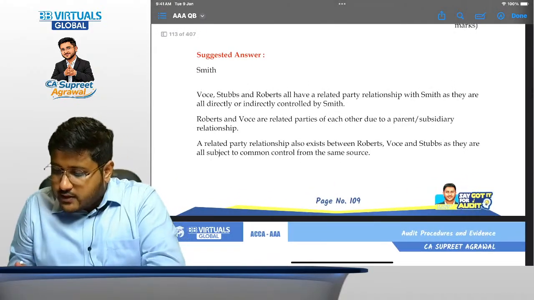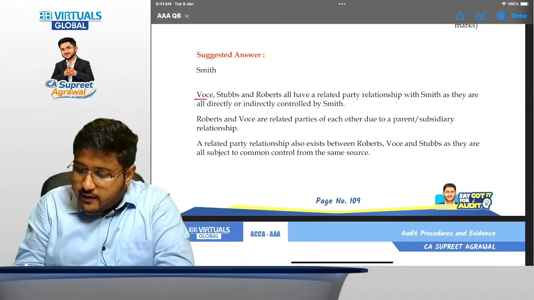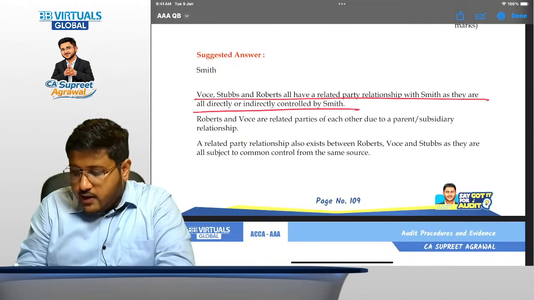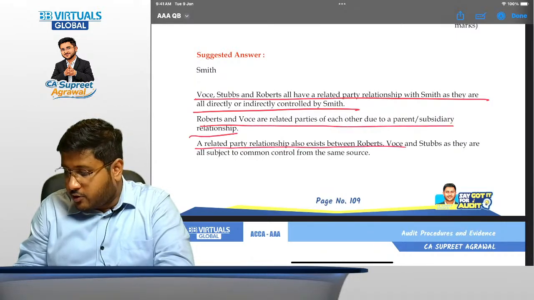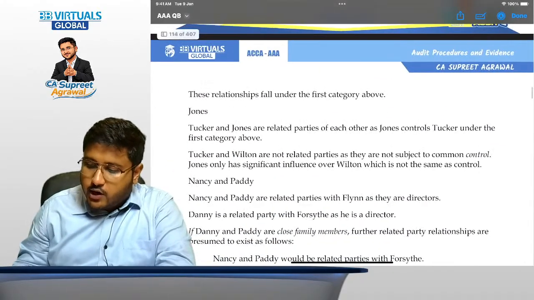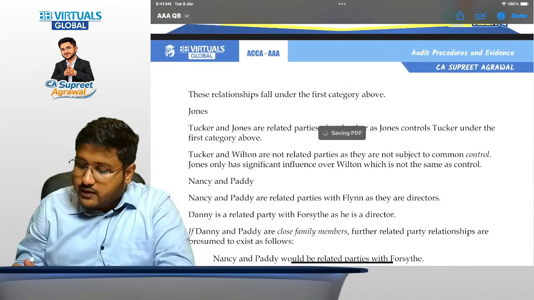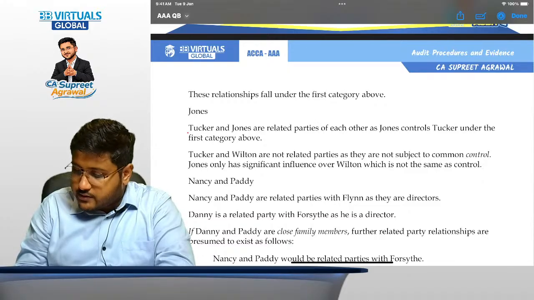Okay, so Woes, Stubbs, and Roberts all have a related party relationship with Smith, as they are all directly or indirectly controlled by Smith only. Roberts and Woes are related parties. We have discussed it. A related party relationship also exists between these three, as all are subject to common control. Now when we talk about Jones, Jones and Tucker are related parties, as Jones controls Tucker, under the first category we have discussed.